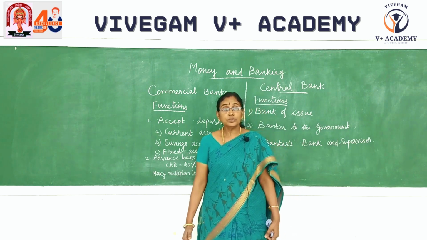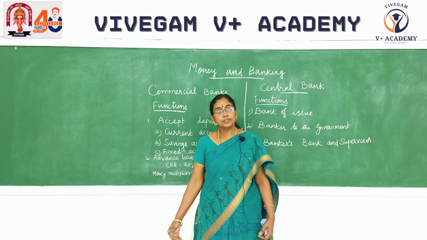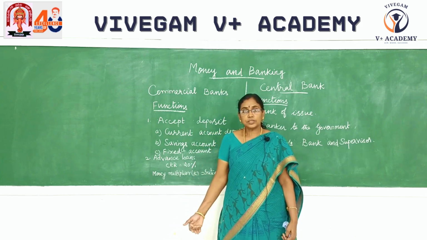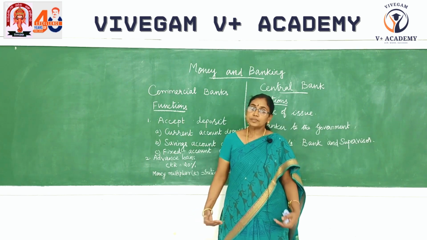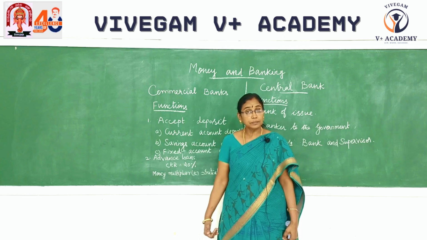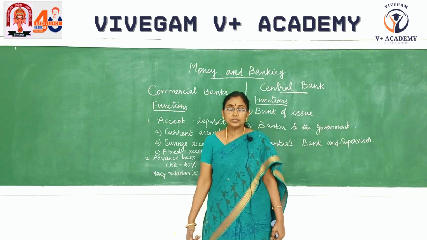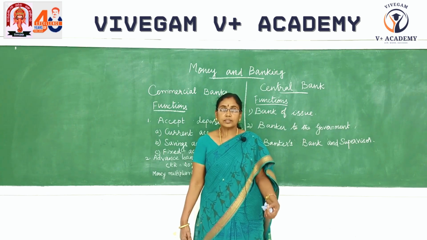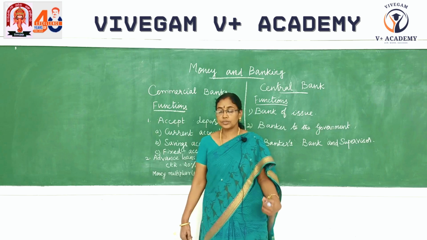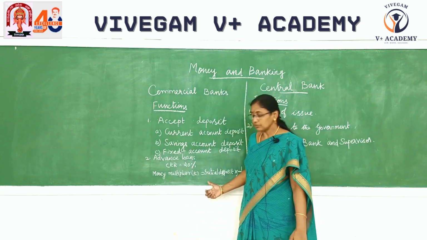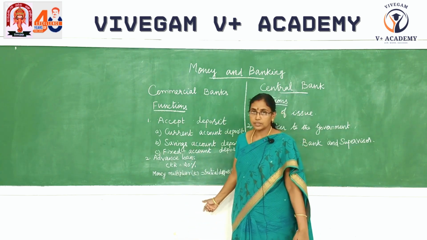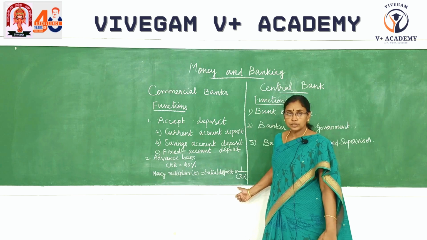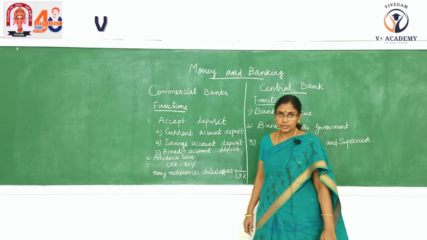When 80,000 is credited to the first borrower, then he can make credit from the 80,000. The bank has to keep 20% of this 80,000, and remaining 80% can be given as credit. So in this way, the credit is created in the economy. So finally, if he has 1 lakh, it can create credit up to 5 lakhs. If you substitute in the formula, we can get the answer 5 lakhs. If the initial deposit is 1 lakh, and if you use this formula 1 by CRR, CRR is equal to 20%, then you will get 5 lakhs.